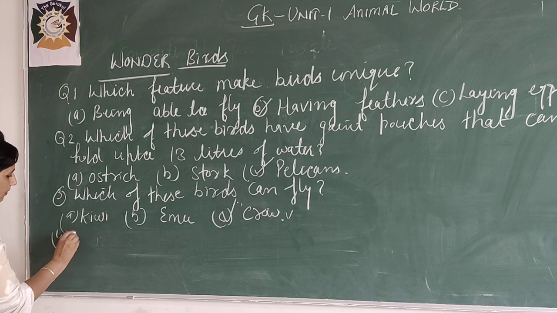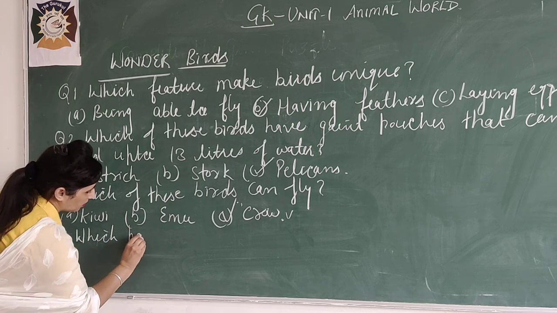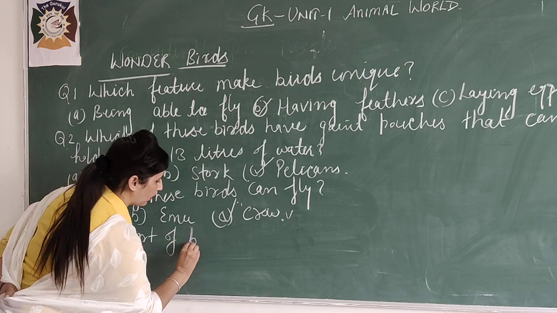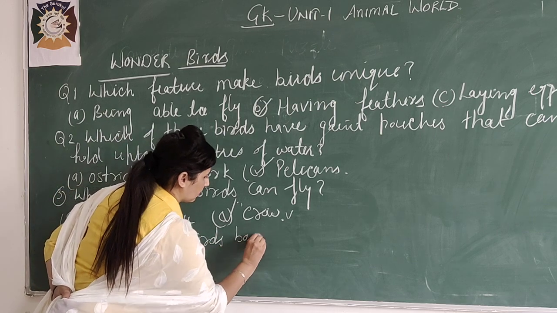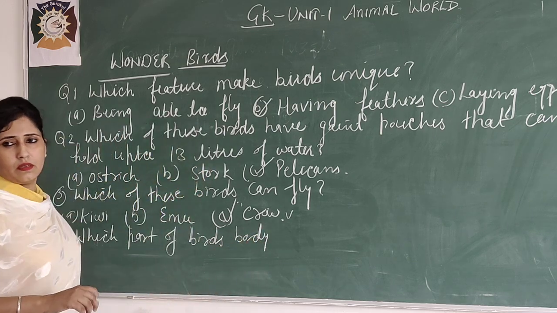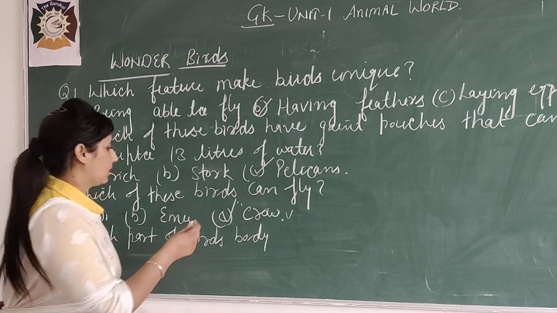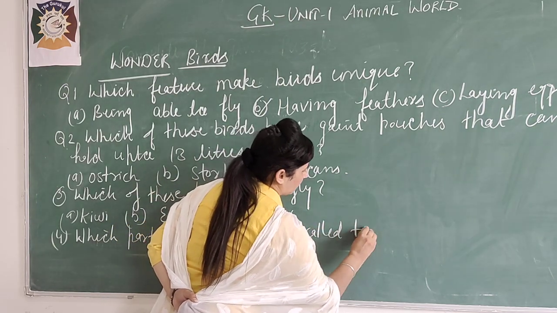Fourth question is: which part of a bird's body is called talons?